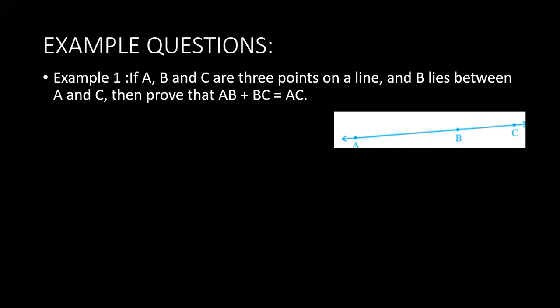Once again, I'll repeat the 7 axioms which we have learned in a previous class. First axiom: things which are equal to the same things are equal to one another. Second axiom: if equals are added to equals, the wholes are equal. Third axiom: if equals are subtracted from equals, the remainders are equal. Fourth one: things which coincide with one another are equal to one another.